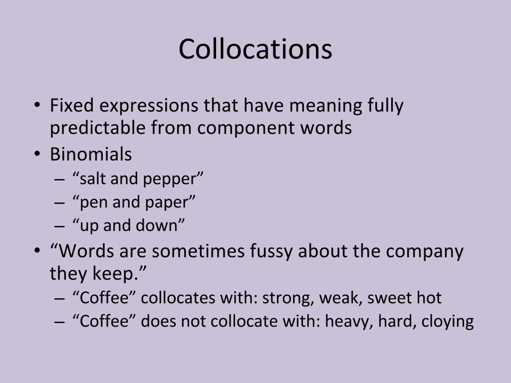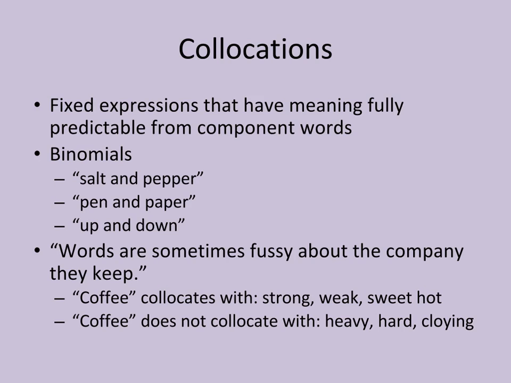Collocations. Collocations are fixed expressions that have meaning fully predictable from the component words, unlike idioms, where you cannot predict the meaning from the component words. We have binomials as collocations. Some examples of binomials in English are salt and pepper, pen and paper, up and down. Binomials have to be said in this order. You can't flip them. So you can't say pepper and salt or paper and pen. It sounds more natural to actually say salt and pepper and pen and paper first. That's why this is considered a binomial. This is why it's a collocation.